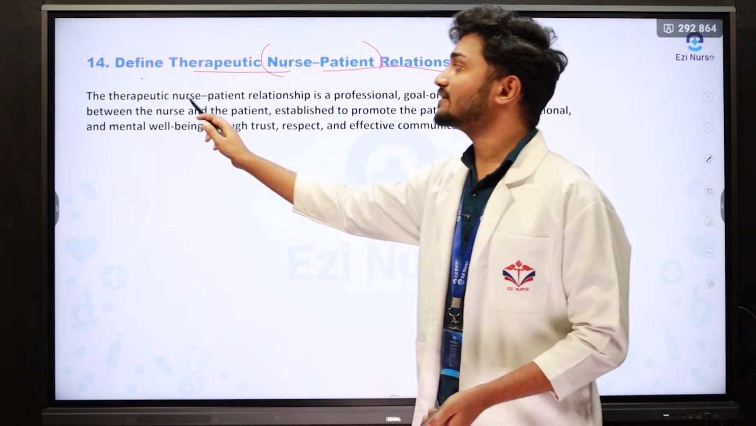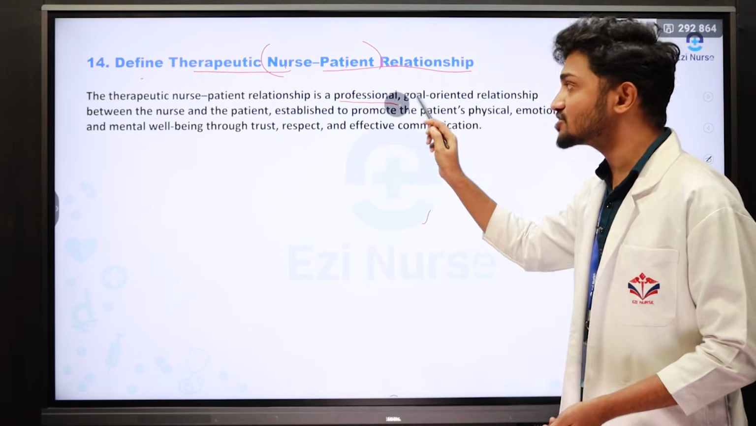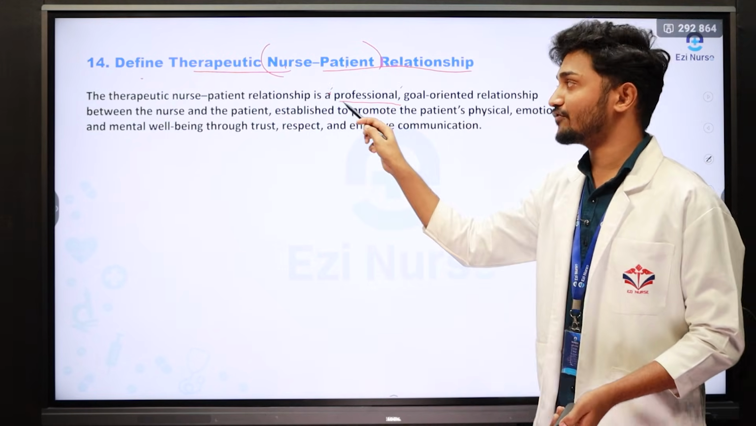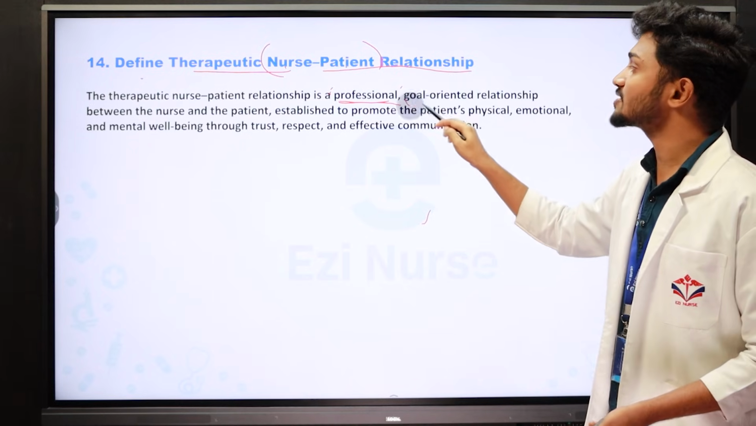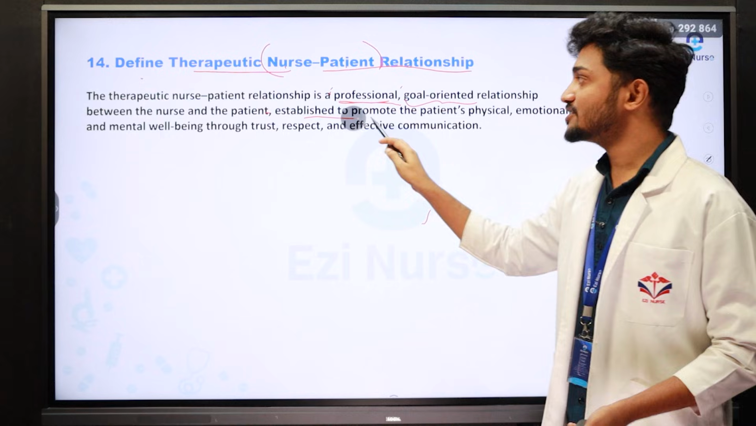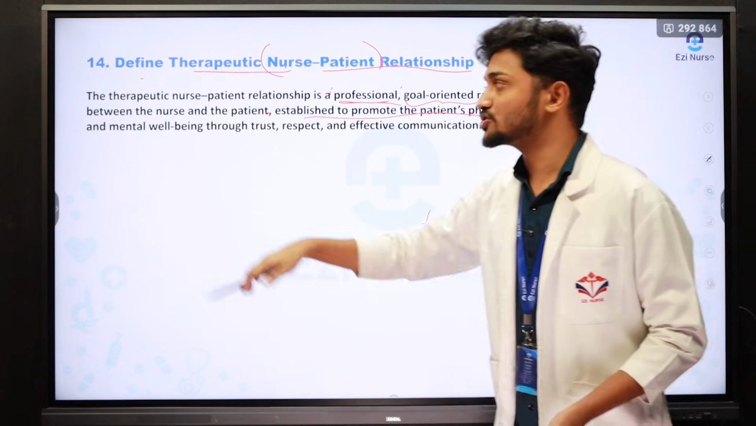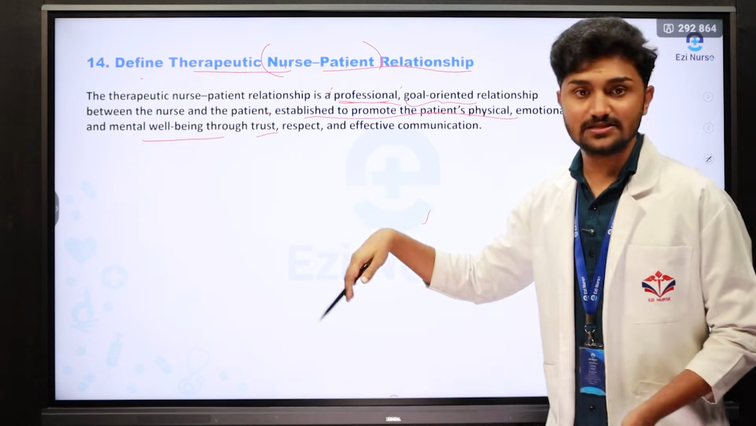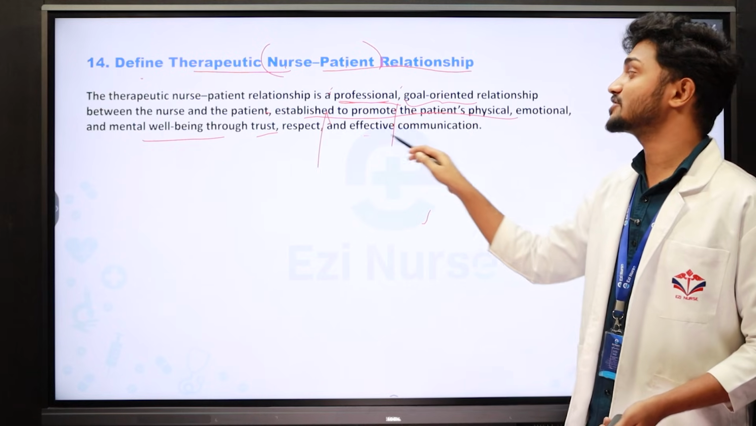See, the therapeutic nurse-patient relationship is a professional. See, they have given the code word professional. It should be professional and it is a goal-oriented relationship between the nurse and patient established to promote the patient's physical, emotional and mental well-being through trust, respect, acceptance and effective communication.